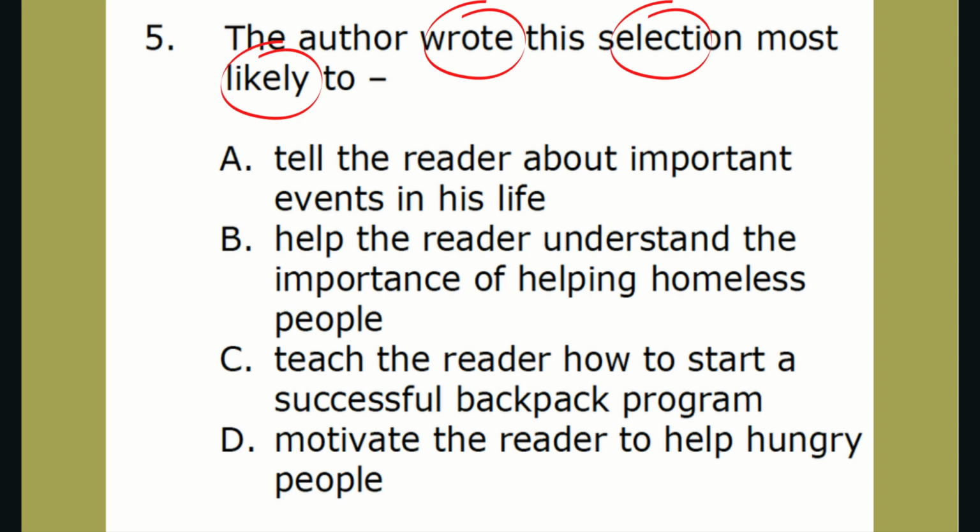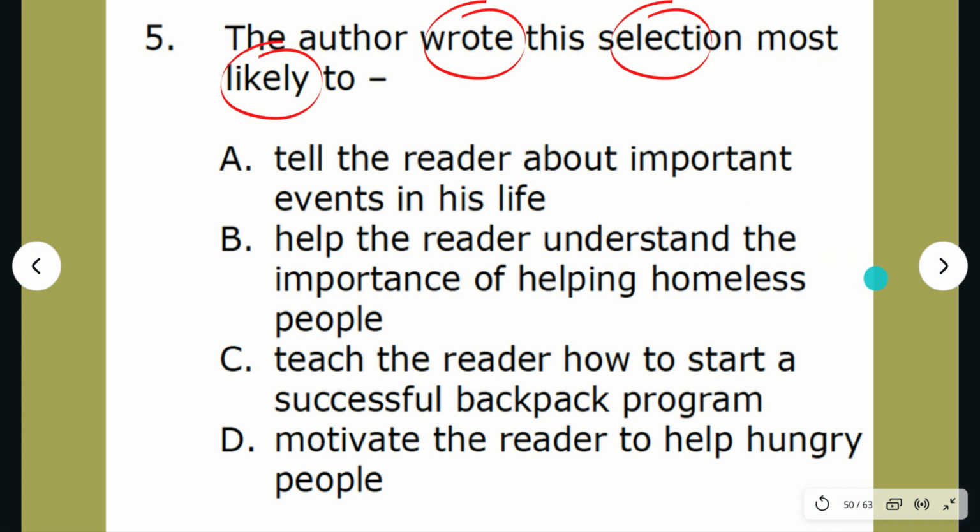The author wrote the selection most likely to. Now, I already read the question, which was step 1, and I gave you the 2 keywords. I circled wrote, selection, and likely. I circled the word wrote and selection because we need to know why the author wrote this passage. I also selected likely because we need to figure out the best reason. All of these seem like good options as to why the author wrote it, but we need to figure out which one is the best reason.